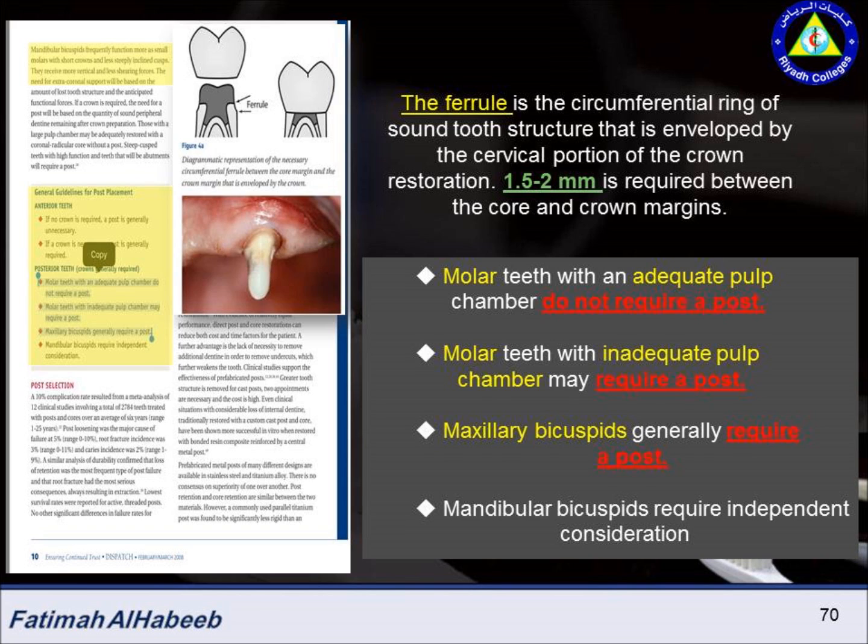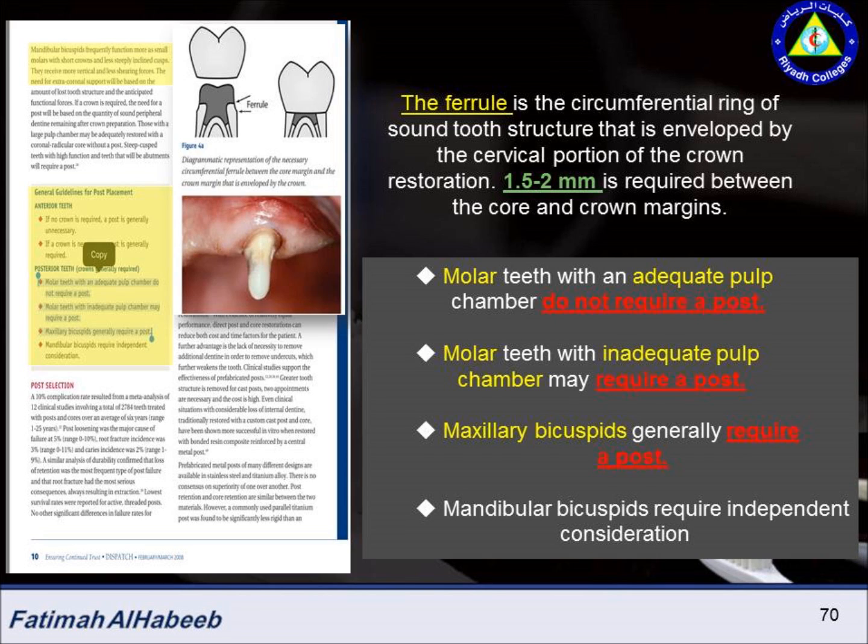The benefit of the ferrule is to protect the integrity of the root, to provide bracing or casing action. So the ferrule is a very important major factor. Now the guideline for crown and post placement for posterior teeth.